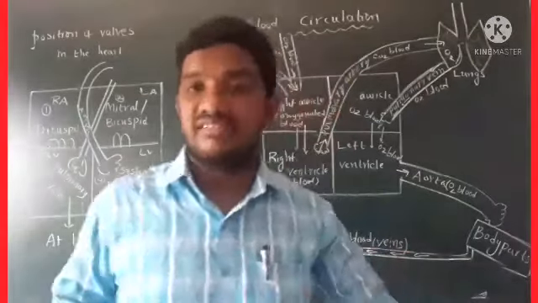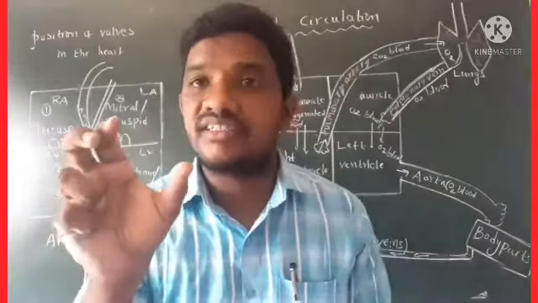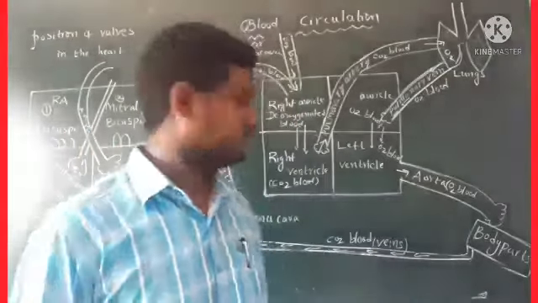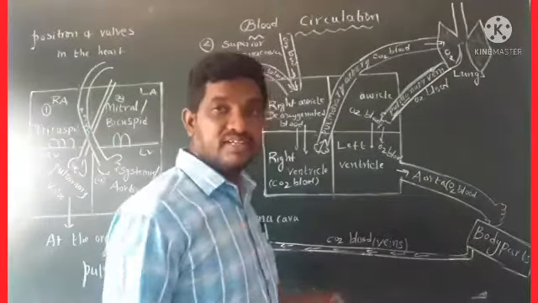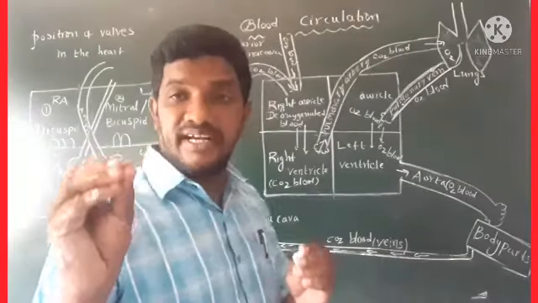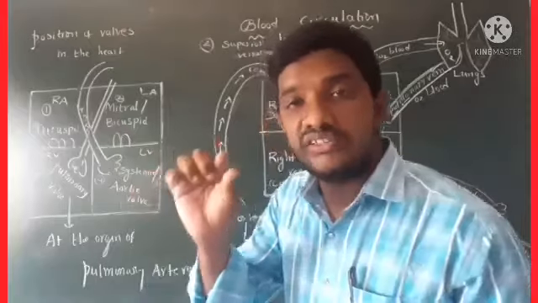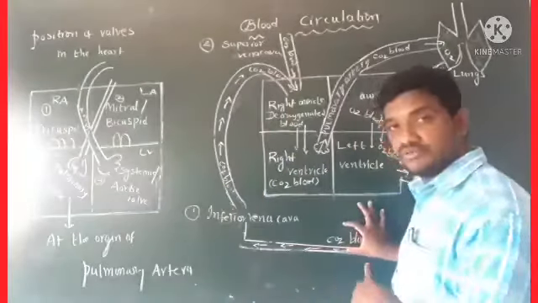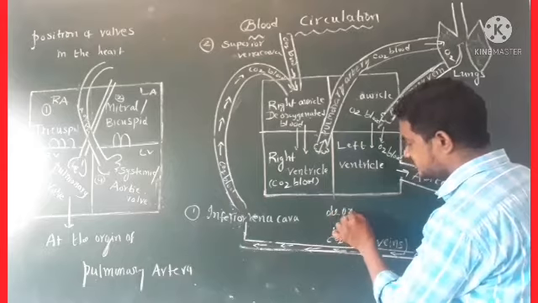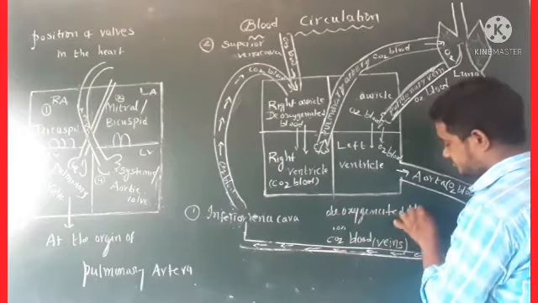Again, what are veins? Veins are nothing but blood vessels which collect deoxygenated blood or CO2 blood. See, I have written here CO2 blood. That is nothing but deoxygenated blood. Remember it. CO2 blood is nothing but deoxygenated blood.